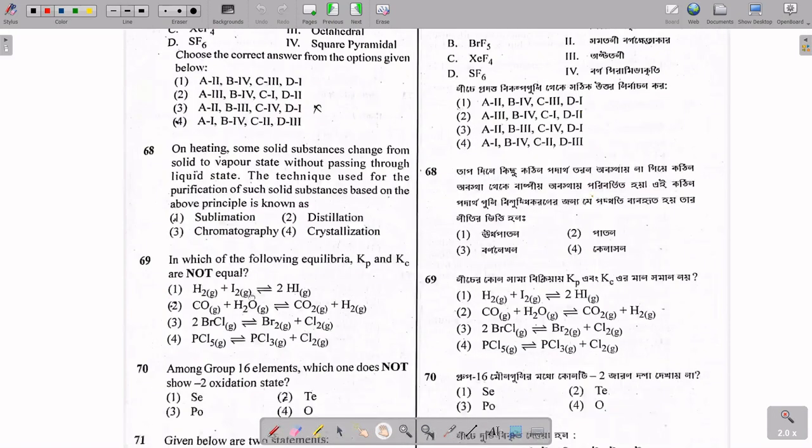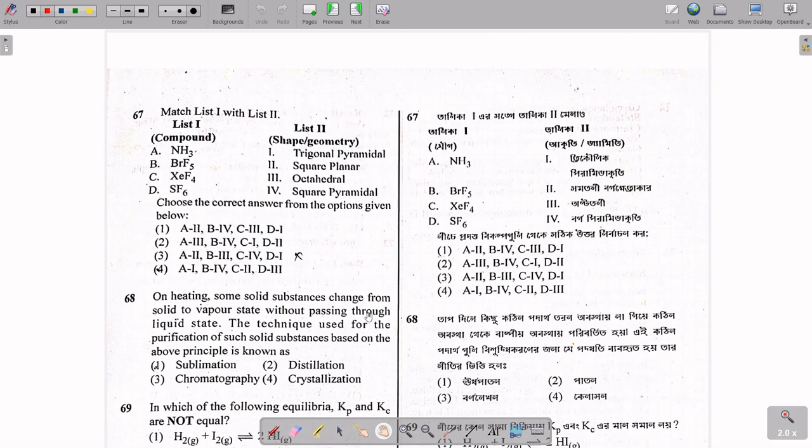In question number 67, it is said to match the options of column 1 with column 2, list 1 with list 2. NH3 is given. If you prepare yourself properly, you can answer it just by looking at it, without drawing the structure. NH3 is trigonal pyramidal, so NH3 is option A. A is 1, and option 4 is the answer, because for the other options you need not calculate.